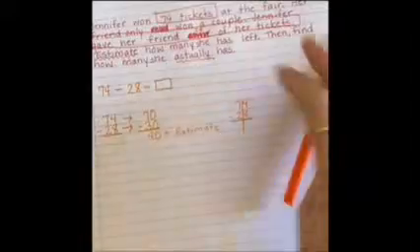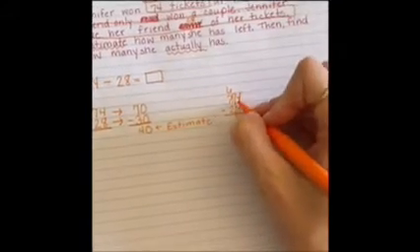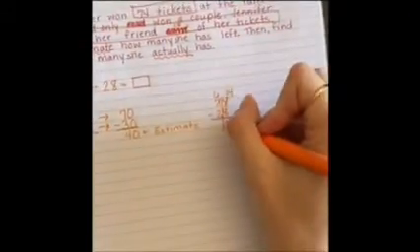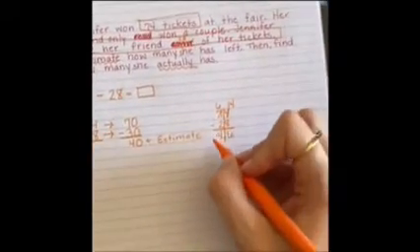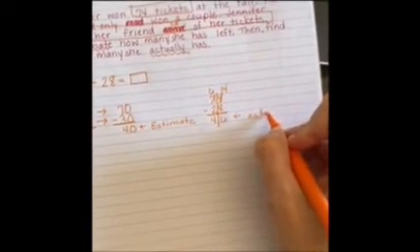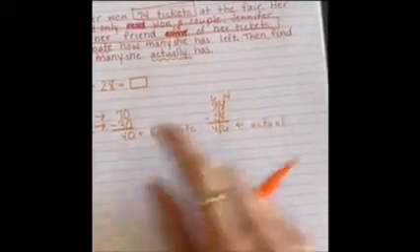4 minus 8. If I have 4, can I take 8 away? No way. So I'm going to go to 7, make it a 6, make this 4 a 14. Now 14 minus 8. 8, 9, 10, 11, 12, 13, 14 is where we need to go. So that was 5 and one more, that's 6. And then 6 minus 2, I know, is 4. All right, so her actual answer, how many she actually has left, is 46. So that is pretty close to 40.